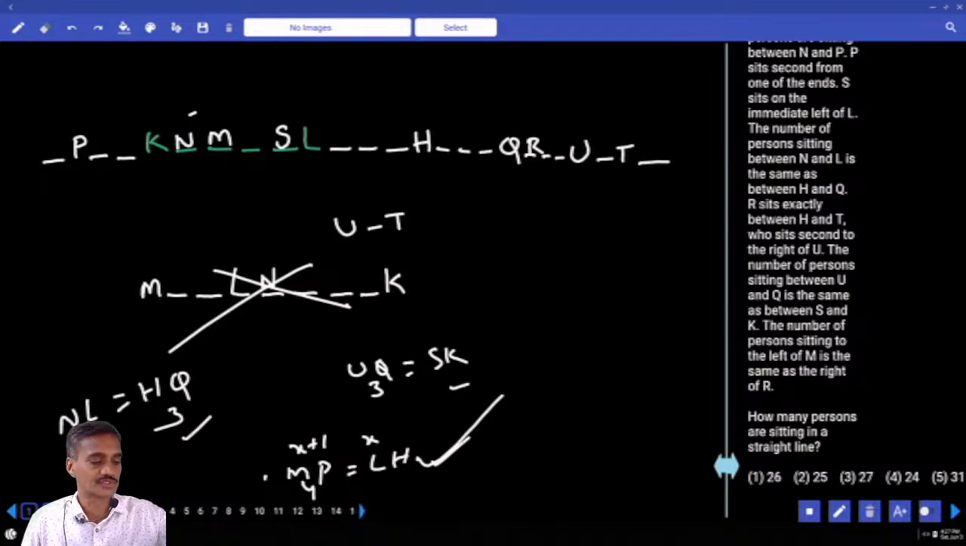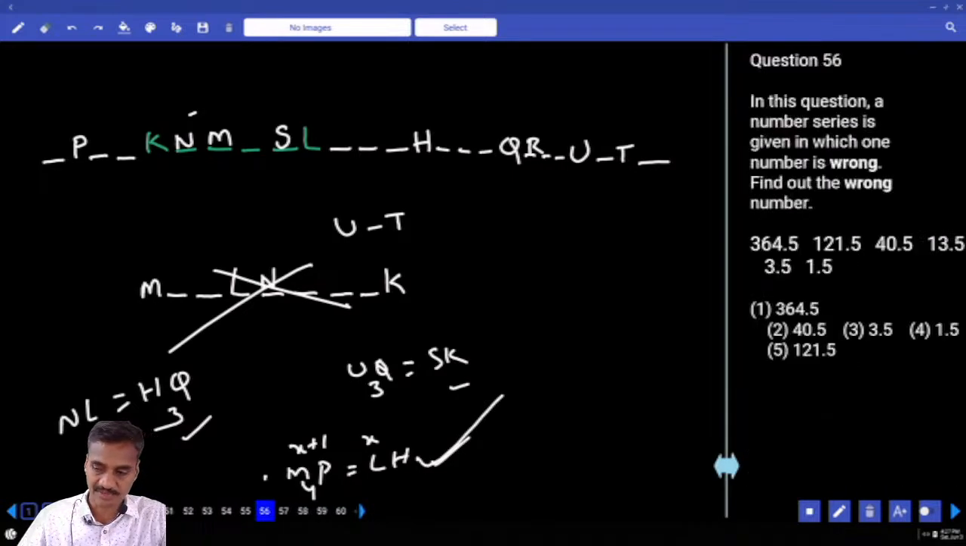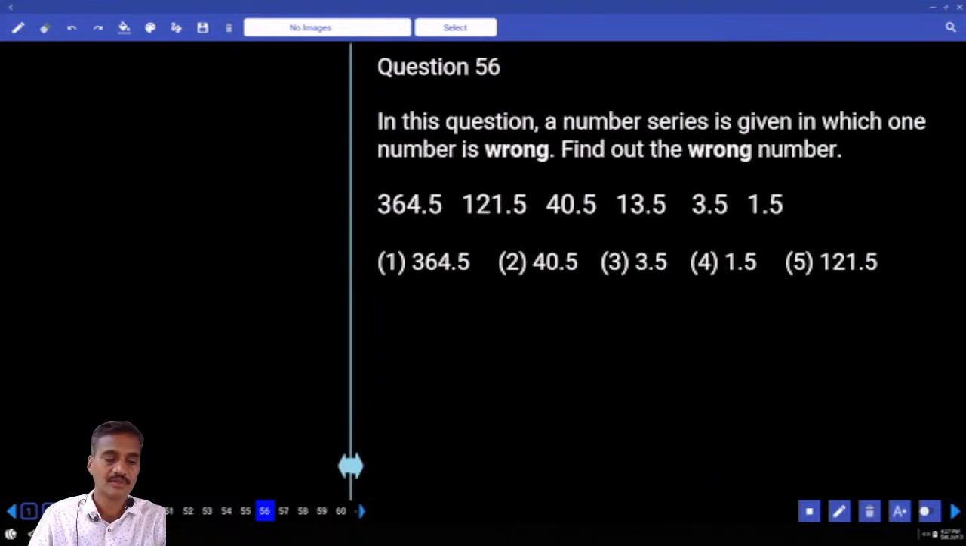Question number 56 to 60. Then coming to question number 56. Now tell me what is the information we have here. Now it is based on decimals. Then we need to multiply the numbers with what? Into 10. Now 3, 6, 4, 5.